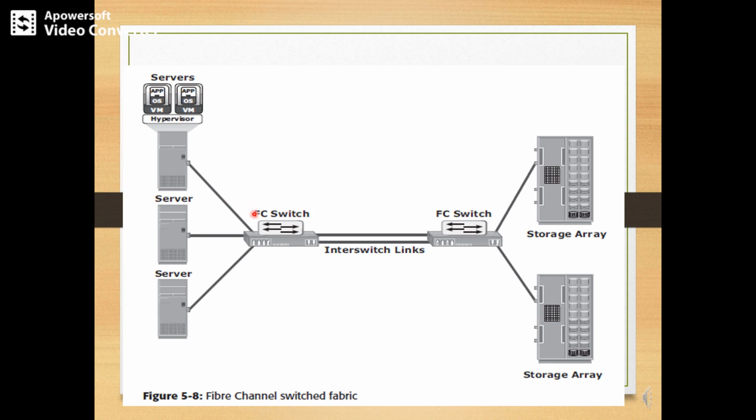These FC switches will have some set of buffers, which means the switches perform store and forward operations. Whenever data is fetched from the storage array, the FC switches temporarily store the data and then process it. And those FC switches behave in a bidirectional way. Either the data can be transferred from the server to the storage array, or from the storage array to the server. So the switches between the servers and the storage array behave as bidirectional switches.